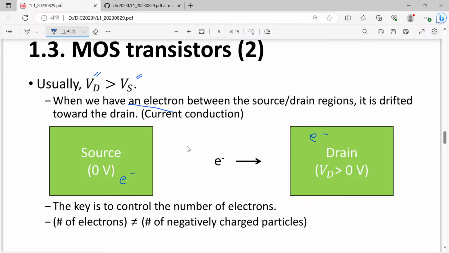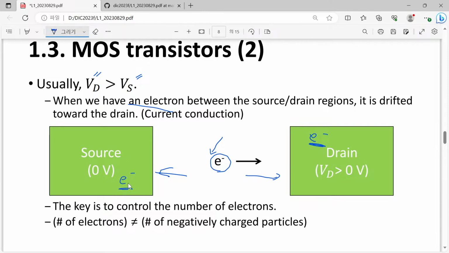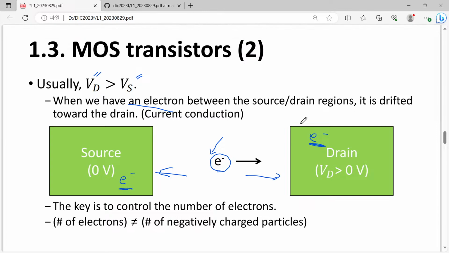That doesn't matter. However, in between, we have almost no electrons, but if we have an electron that can contribute to our current conduction, this electron is important. Many electrons in this region are not much important for our carrier transport.